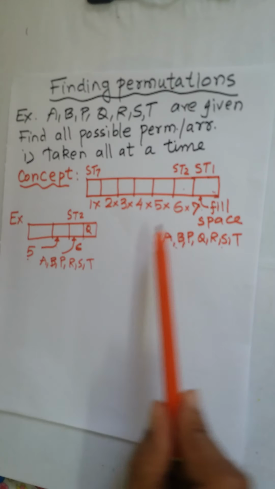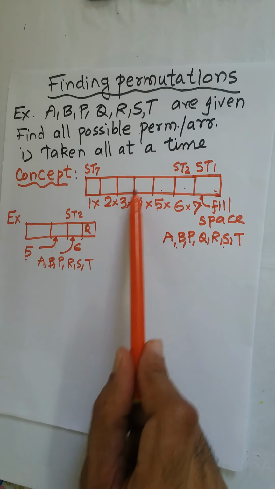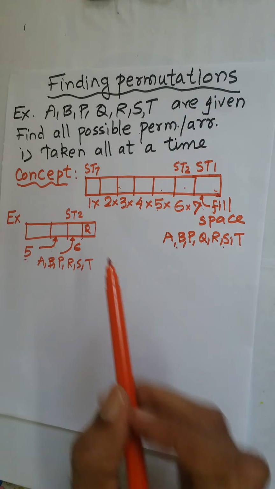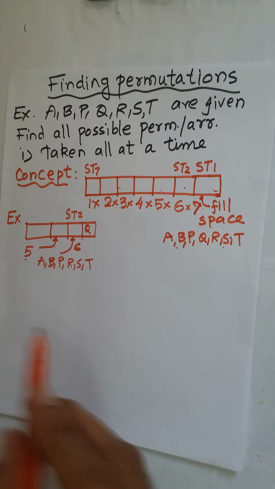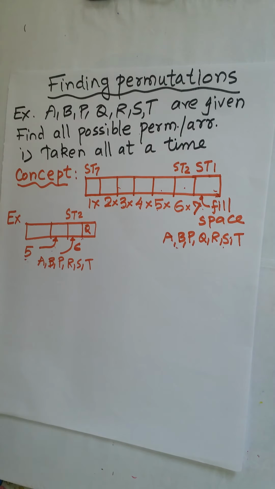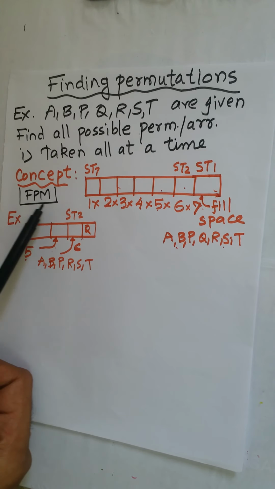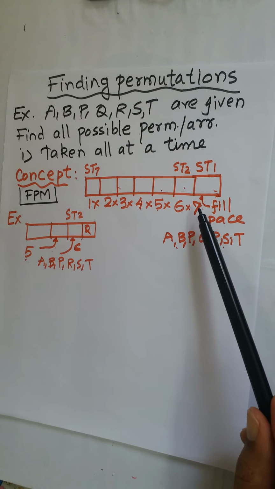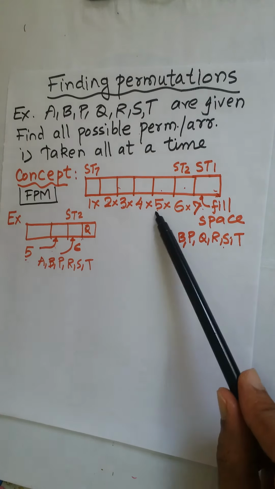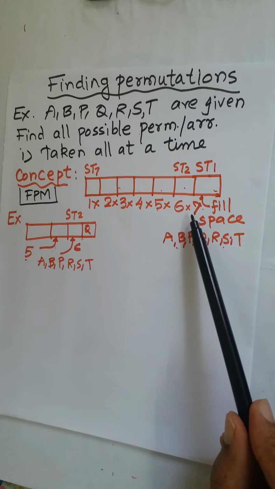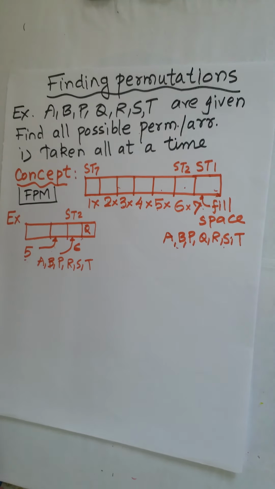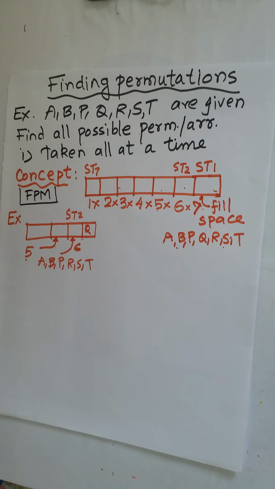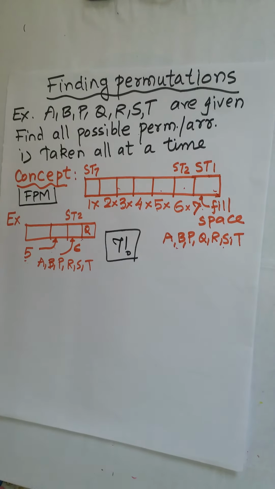For this it is 6. For this 5, 4, 3, 2, 1. So if you see from the fundamental principle of multiplication, what is the concept here? Yes, the concept is the fundamental principle of multiplication only, from which we got 7 subtasks, and if we multiply by the number of ways in which each subtask can be done, so 7, 6, 5, 4, 3, 2, 1, and they are multiplied, gives 7 factorial as the answer.